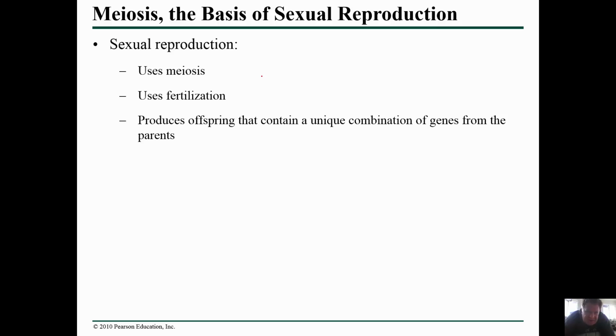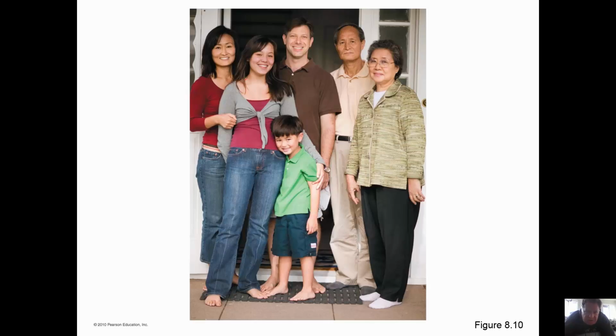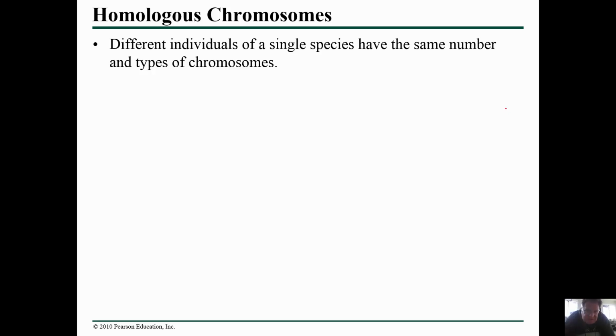Now, the next thing that we want to talk about is this process that we call meiosis, which is sexual reproduction. In sexual reproduction, we have to use meiosis, we have to use fertilization, because what we're doing is a reductive cell division. And so here's an example of this individual producing these two individuals. And these are the grandparents of these individuals, and I believe her parents, most likely not his parents, okay? You guys have all seen this before.